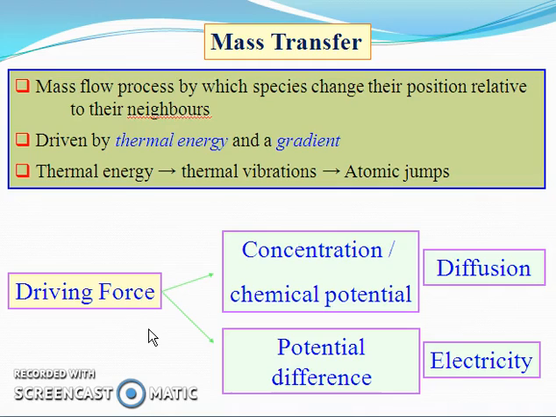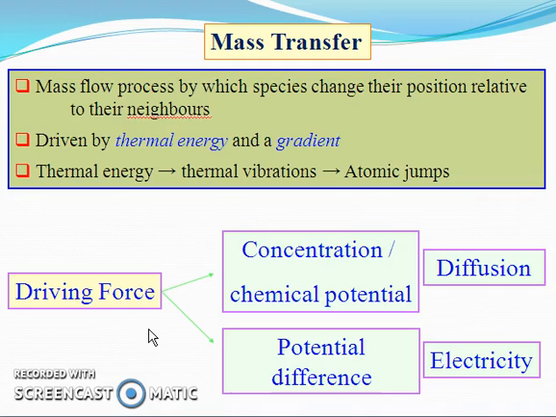In case of thermal transfer, that means heat transfer, the driving force is the temperature difference. But in diffusion or mass transfer, the driving force is the chemical potential or concentration difference. So if the driving force increases, the mass transfer phenomenon increases, that means the diffusional rate increases. If the concentration difference is very large, the mass transfer rate is also very large.